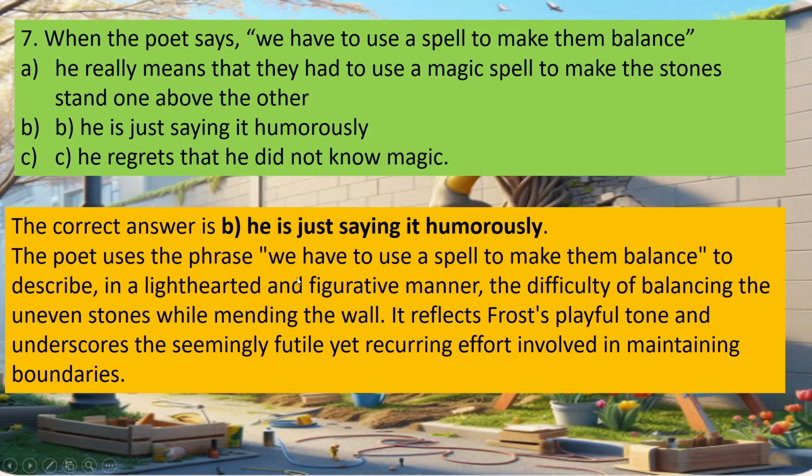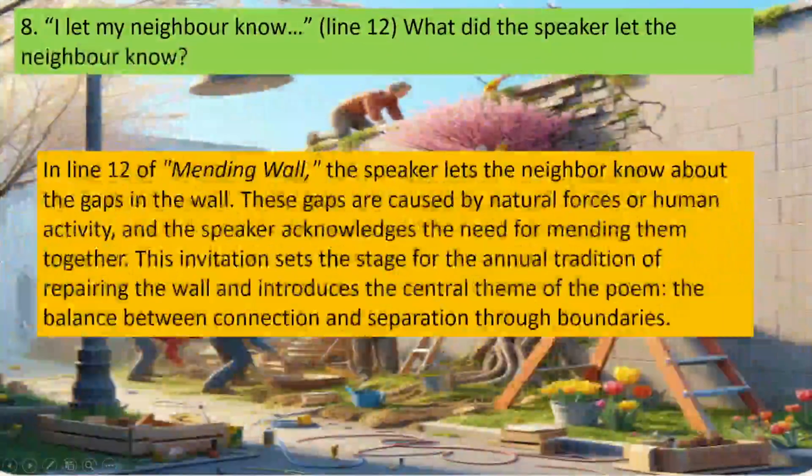The poet uses the phrase, we have to use a spell to make them balance, to describe in a light-hearted and figurative manner the difficulty of balancing the uneven stones while mending the wall. It reflects the playful tone and underscores the seemingly futile yet recurring effort involved in maintaining boundaries.